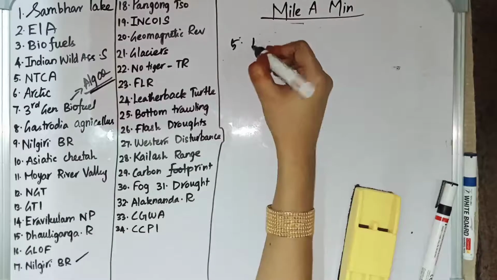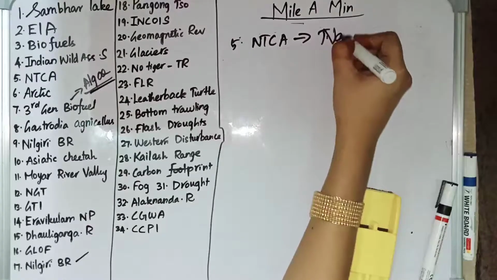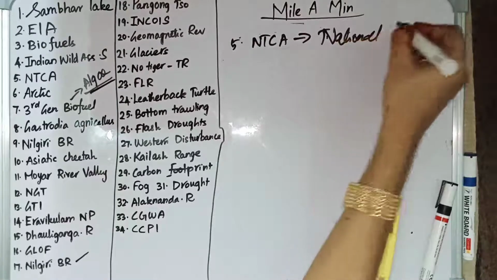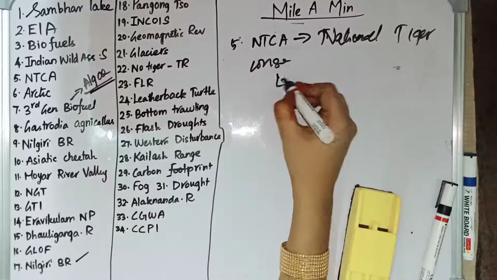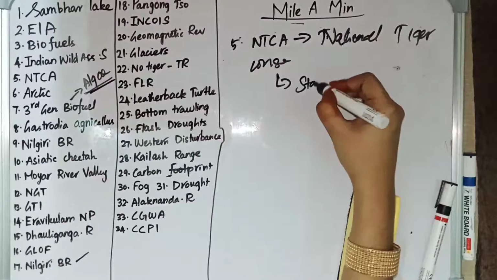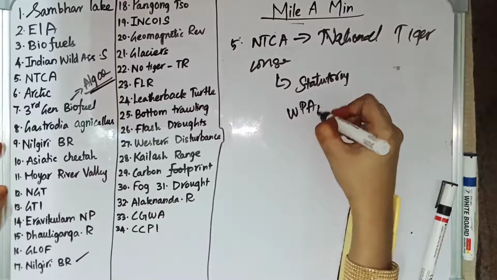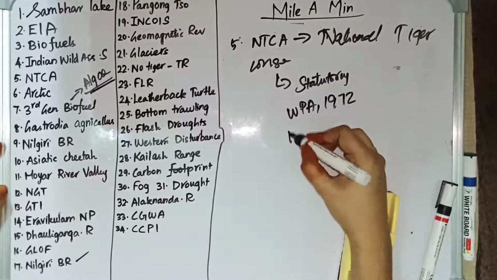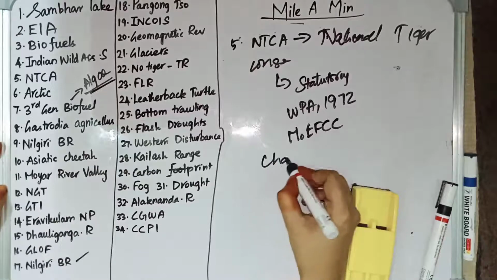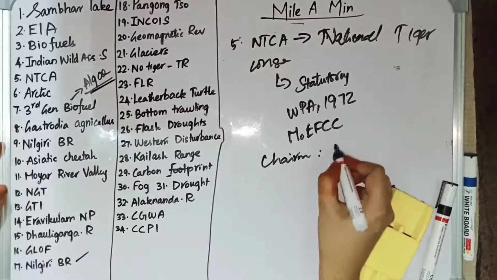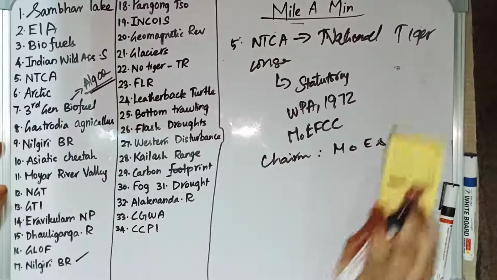Then the fifth one is NTCA. NTCA stands for National Tiger Conservation Authority. It is a statutory body under the Wildlife Protection Act 1972. It is under the Ministry of Environment, Forest and Climate Change, and the chairman of this body is the Minister of Environment and Forest.